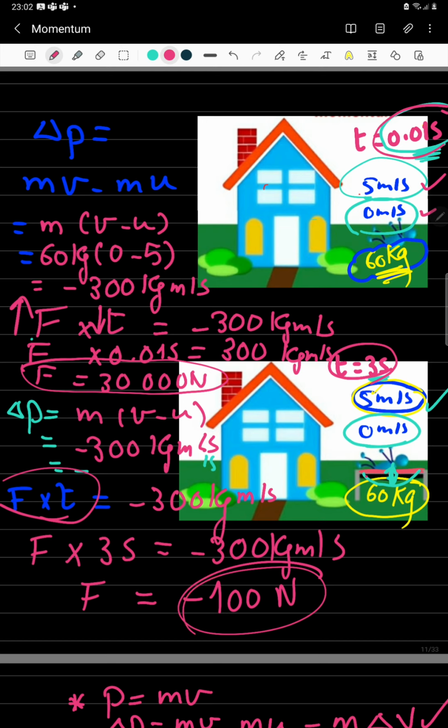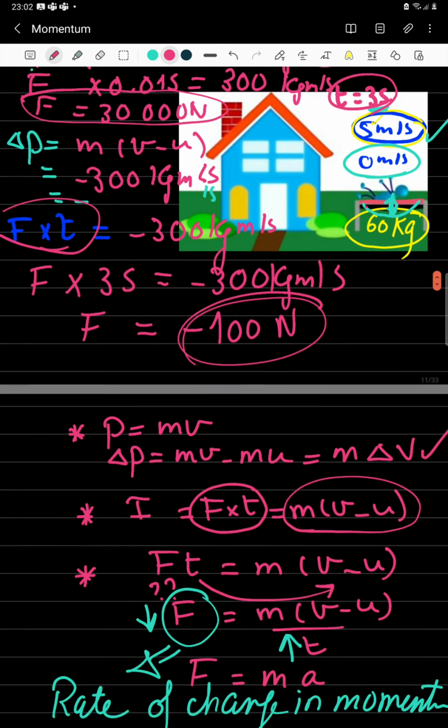But we now must be sure of the relation between the impulse and the change in momentum. The impulse, which is equal to the force multiplied by the time for which it was in contact with the body or it was acting on the body, is exactly equal to the change in momentum that will happen to this object.